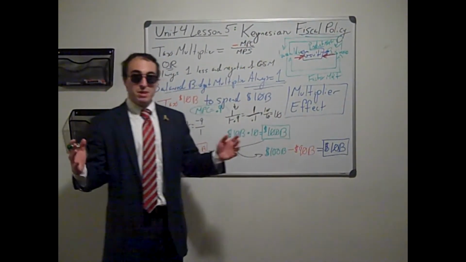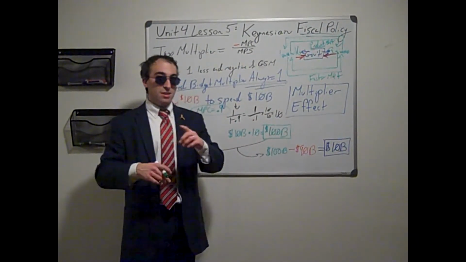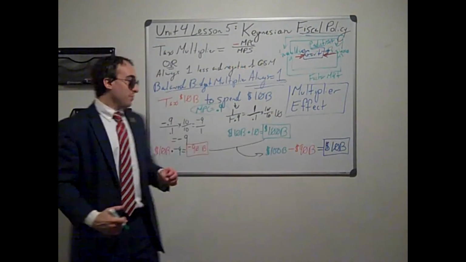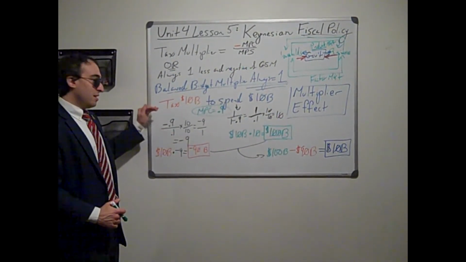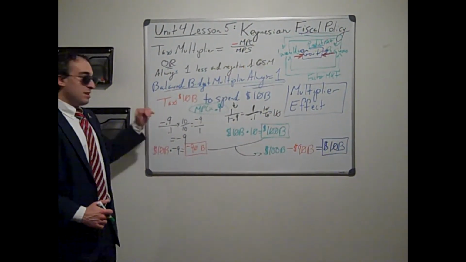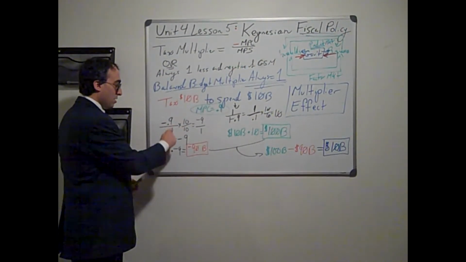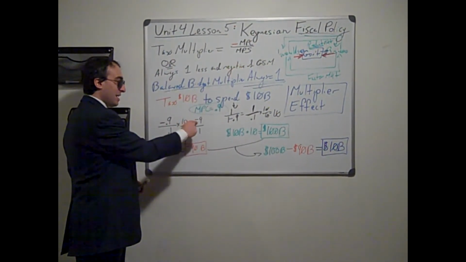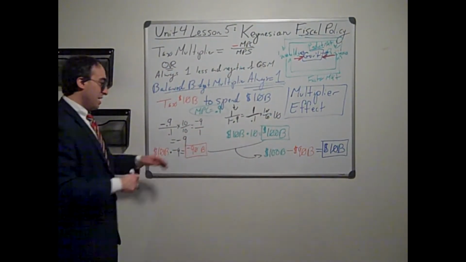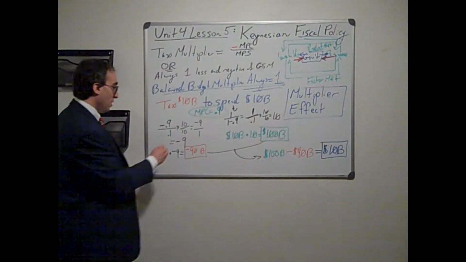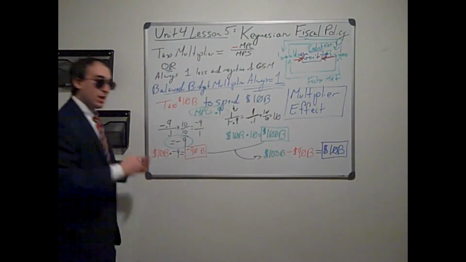So it must be a combination of 1. You're spending 0.9, that means you're saving 0.1. So negative 0.9 divided by 0.1, multiply by 10 over 10 to make it real numbers and move that decimal space over. Negative 9 divided by 1, that means you have a tax multiplier of negative 9.